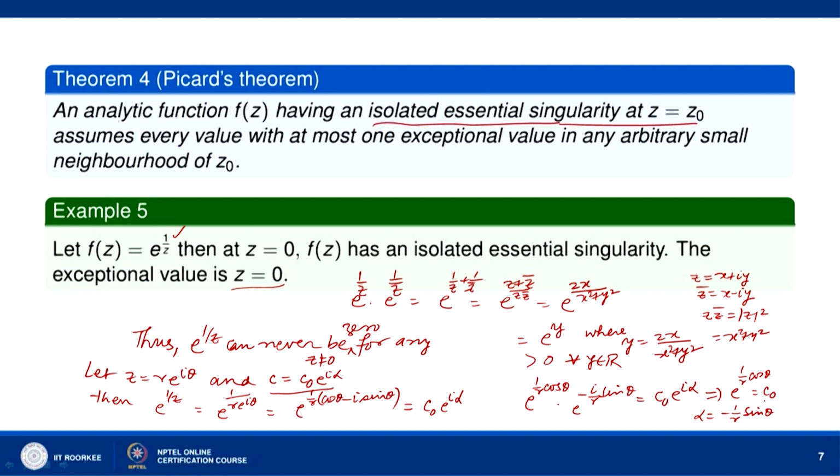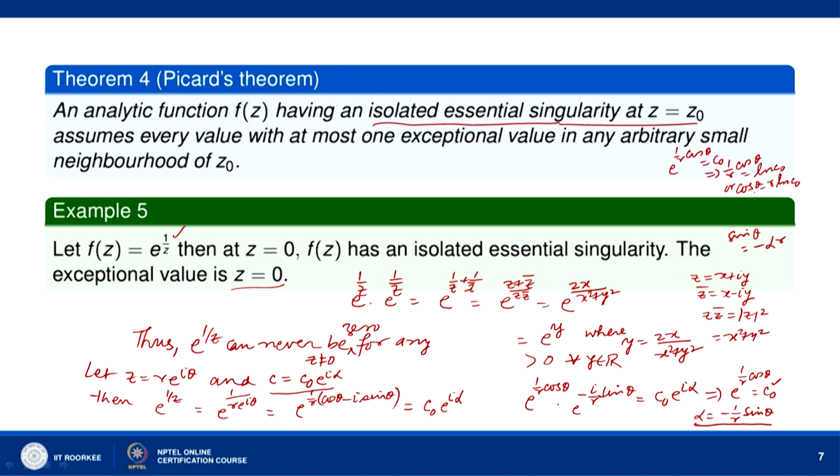Okay. So, now this equation e to the power 1 by r cos theta equal to c naught implies that 1 by r cos theta equal to ln c naught. And alpha equal to minus 1 by r sin theta gives us cos theta equal to r ln c naught, and sin theta equal to minus alpha r.